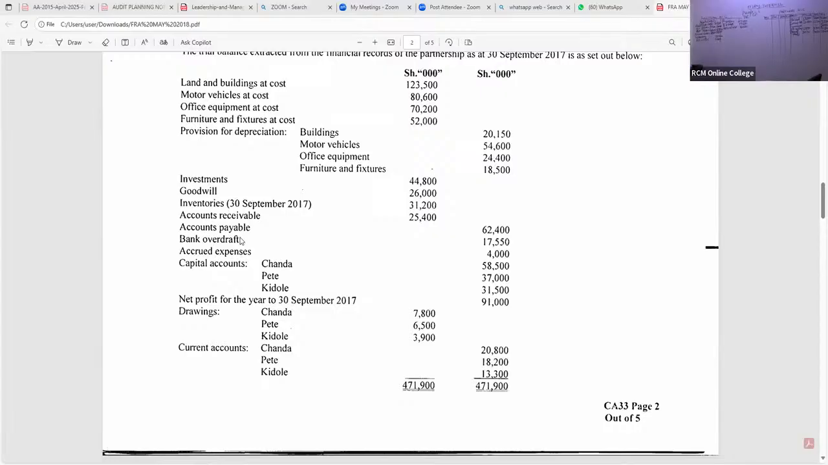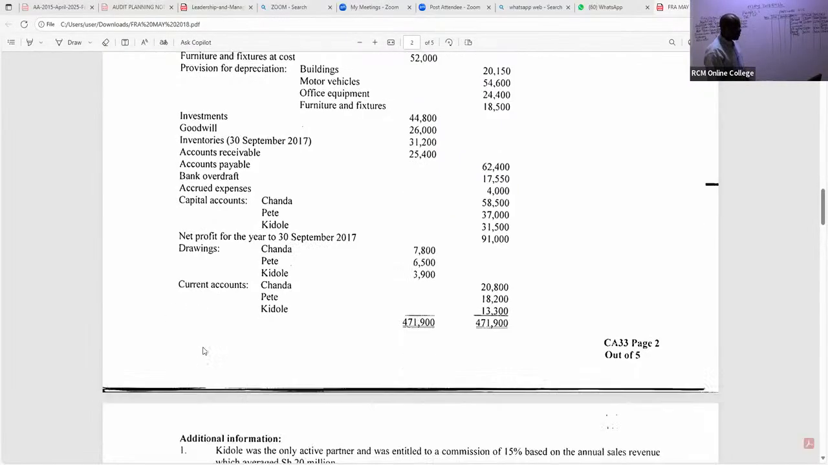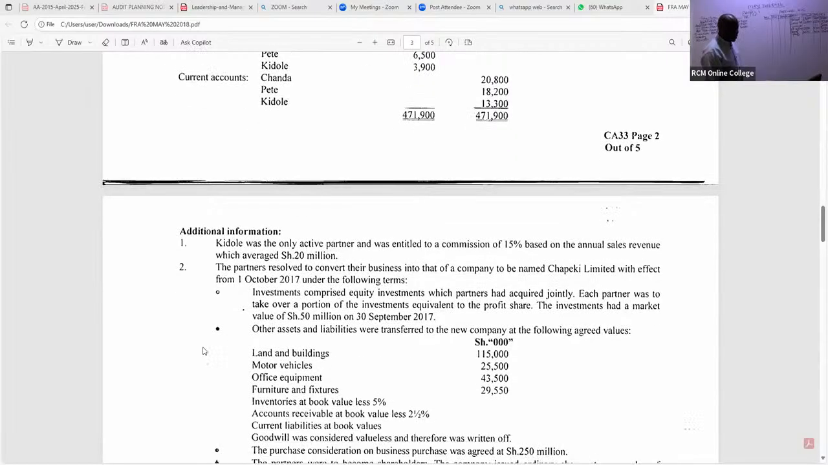Now, ladies and gentlemen, let's read this question very, very well. You can see we have been able to capture most of this. The capital accounts we have handled, you tick. Net profit for the year we have handled, you tick. Drawings, I'll handle very quickly. Current accounts, you tick. Very good. Now look at note number 1, we have already handled this, because we got some figure there.